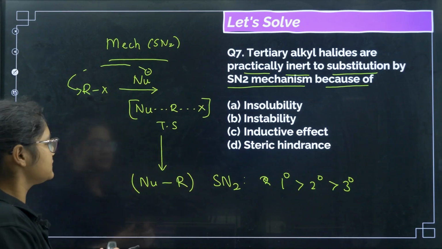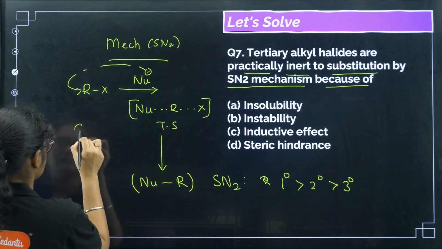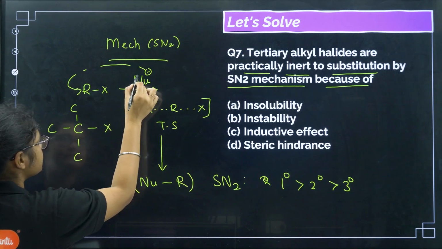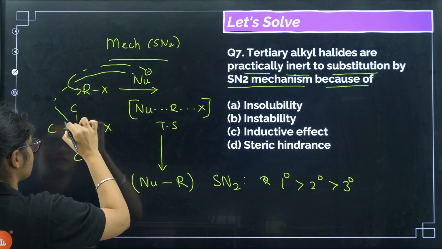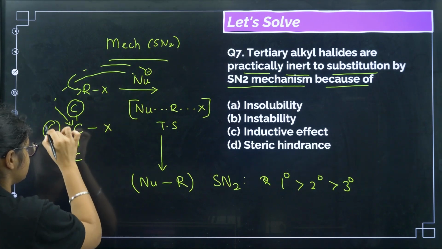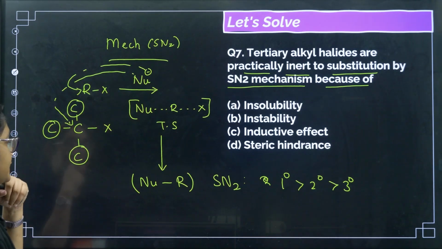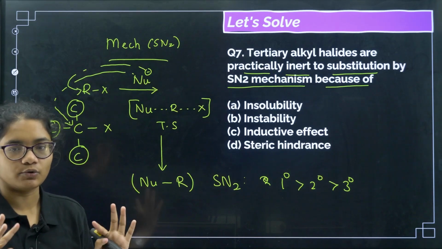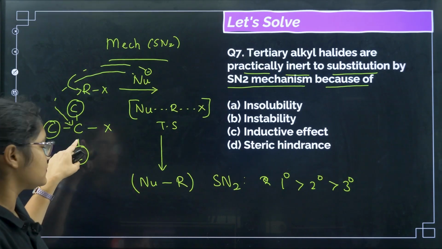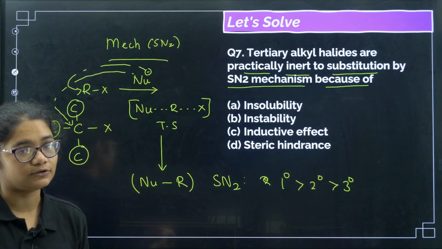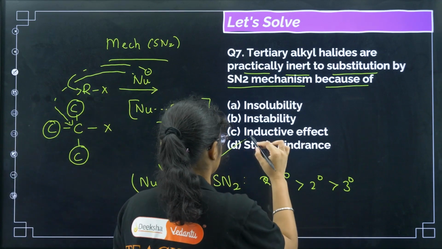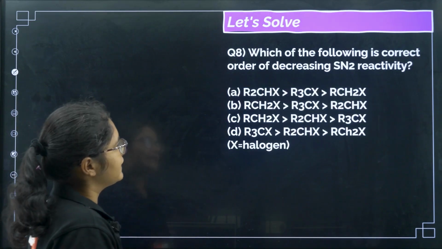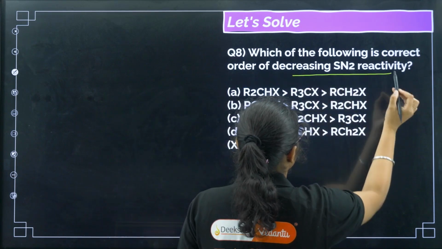So that is why if you take tertiary here, we have carbon, carbon, carbon, carbon and then X, and if the nucleophile has to attack from this carbon, then it has so many hindrances here, so many restrictions, and the reaction speed will become slow. So what is the major reason why tertiary halides do not undergo SN2 reaction? Because of steric hindrance. Clear? Option number D.